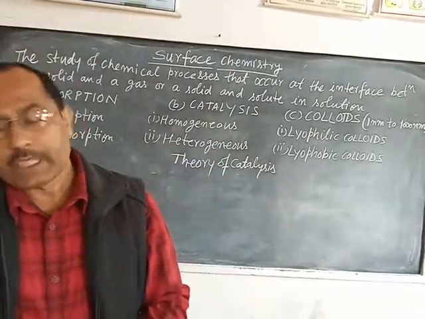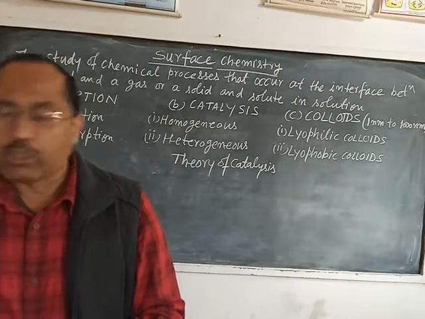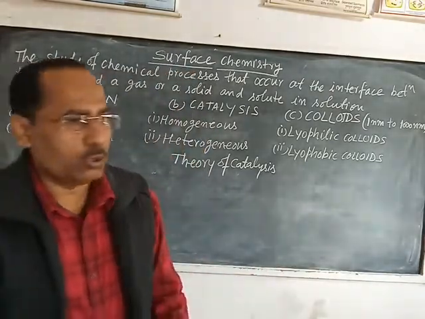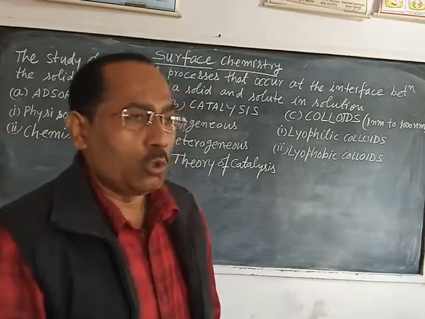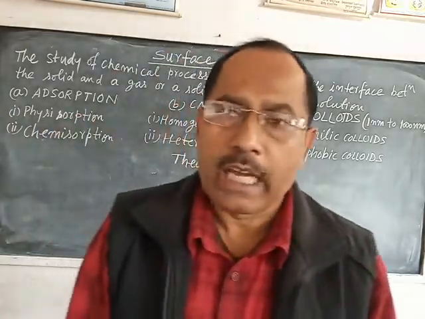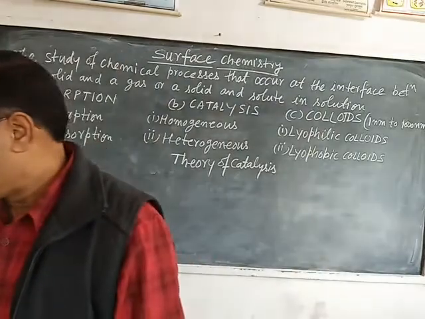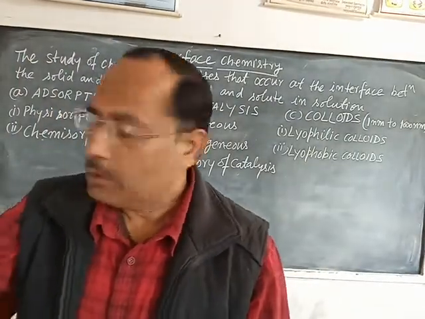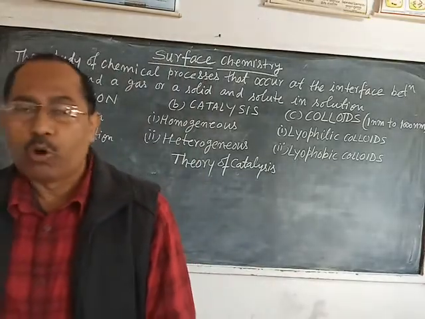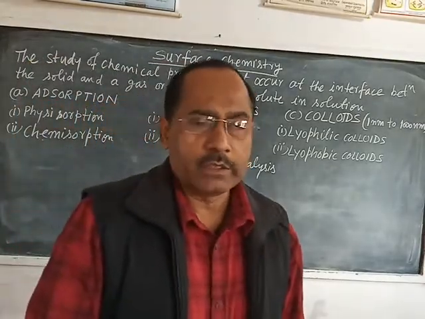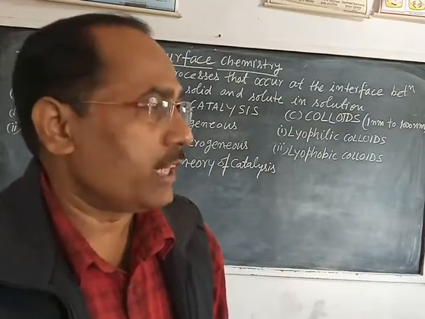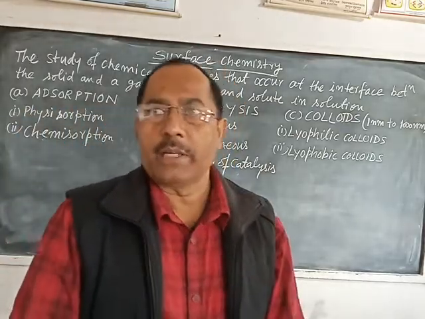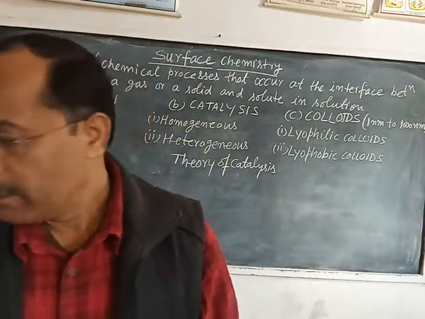In physical adsorption, the heat of adsorption is low, about 20 to 40 kilojoule per mole, while in chemical adsorption, the heat of adsorption is 80 to 240 kilojoule per mole. It means during physical adsorption, the heat evolved is very little, while in chemical adsorption it is very high.